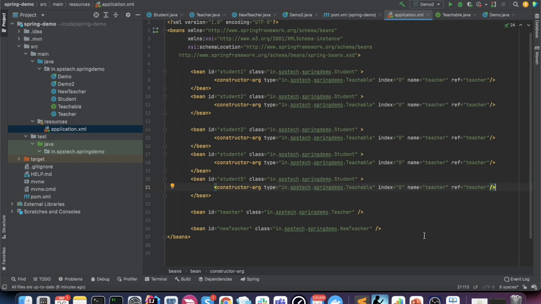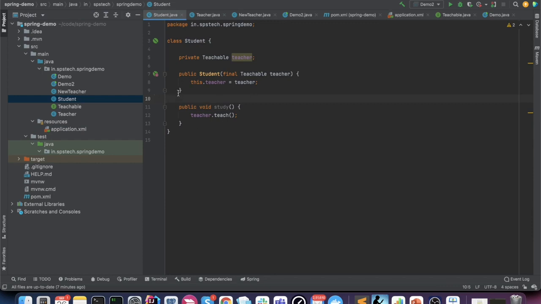So friends, now we have modified our code to use constructor injection instead of setter injection. What we have done is change the properties tag to the constructor argument tag, and we have told that the constructor argument takes the type of teachable. Now the teachable can be teacher and new teacher, any one of these. For this demo purpose, right now we are passing the teacher object, and it's pretty much the same. The only difference is, instead of using the setter to set the dependencies, we are using the constructor to set the dependencies. So I'll place a debugger in the constructor as well, so that you are able to see that the constructor is actually getting called.